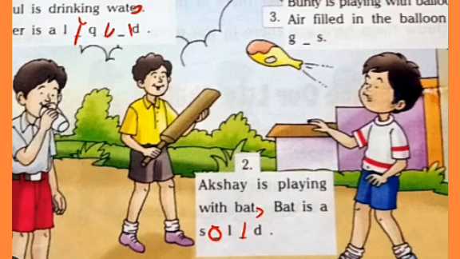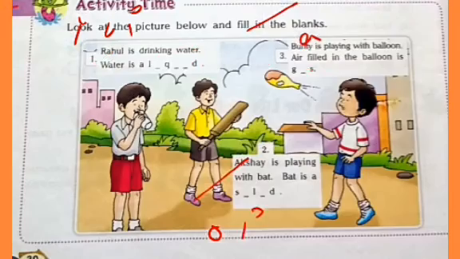In the third one, Bunty is playing with a balloon. So air filled in the balloon is dash? Gas. So we have seen that solids, liquids and gases are the three states of matter.